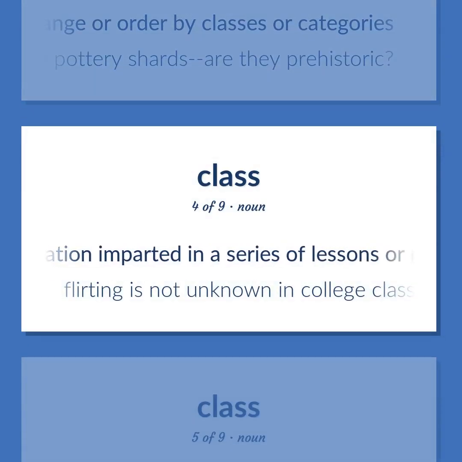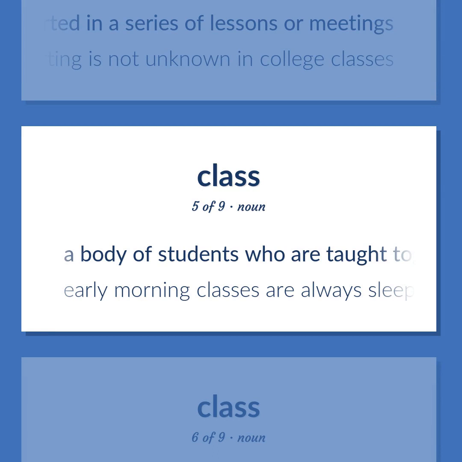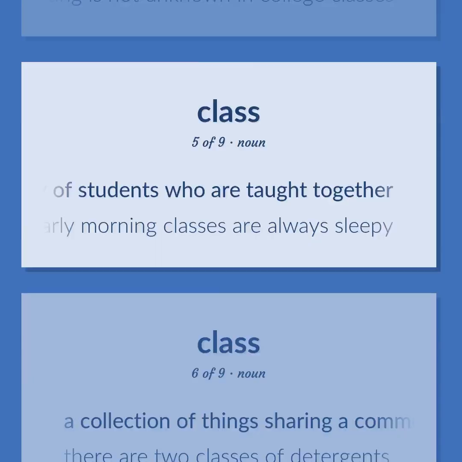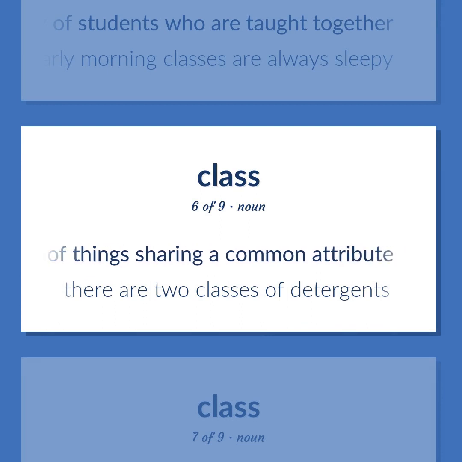Education imparted in a series of lessons or meetings. Flirting is not unknown in college classes. A body of students who are taught together. Early morning classes are always sleepy. A collection of things sharing a common attribute.